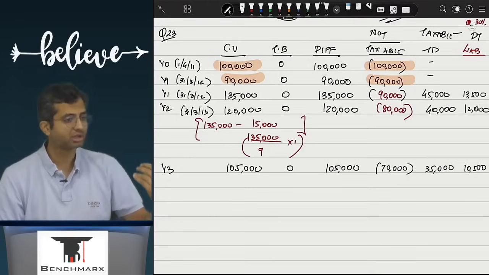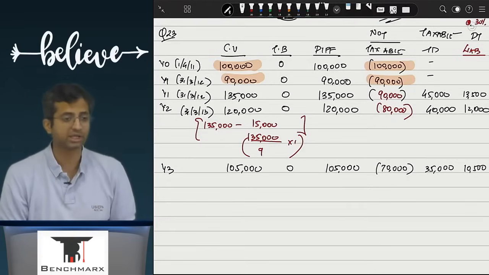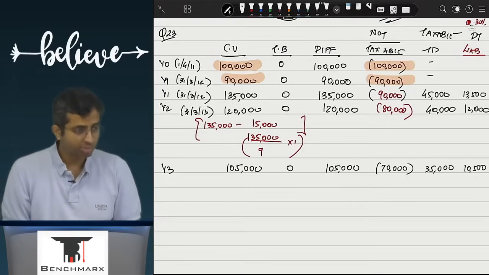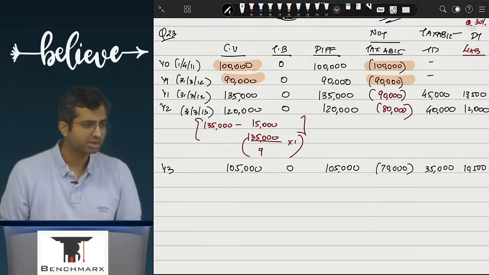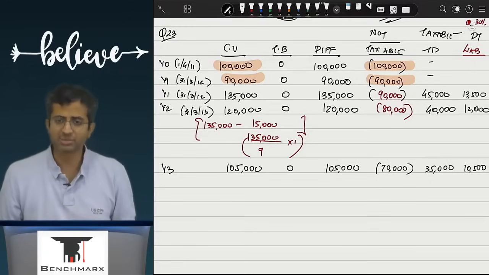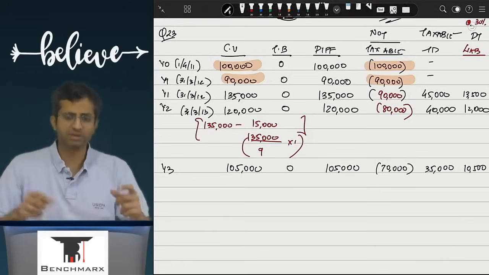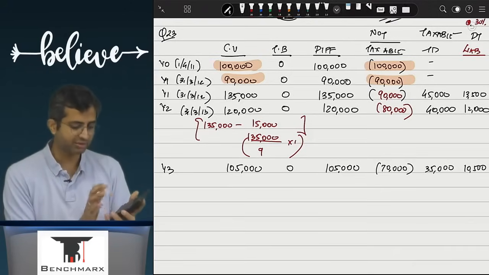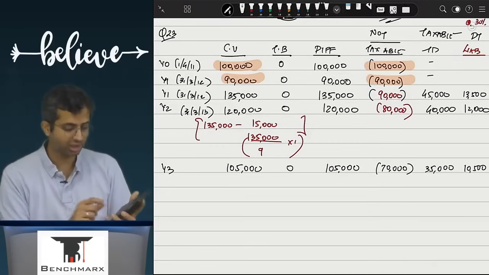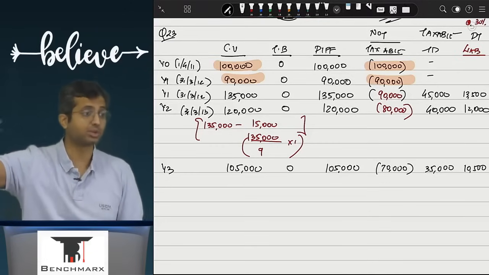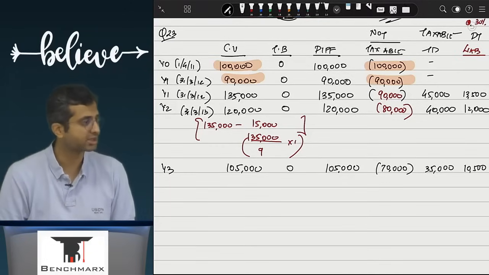Ultimately, after let us say 10 years, your books will show a 0 balance. In any case, for the taxman there will be 0 balance. So the difference of 45 which was created is getting reversed. 45,000 is getting reversed as 5,000 each year into 9 years. The entire 45,000 will be reversed in the form of depreciation.